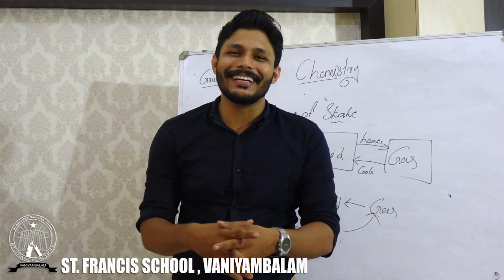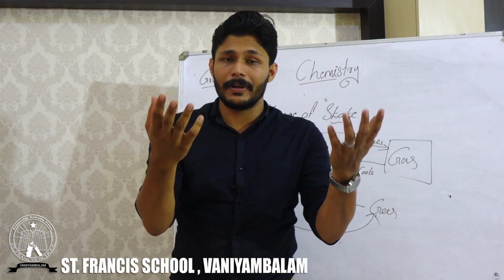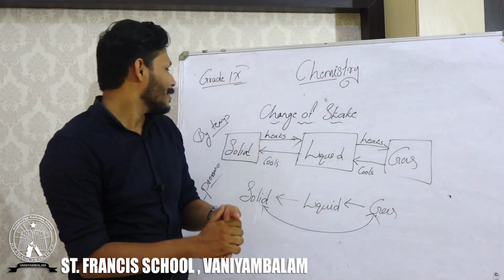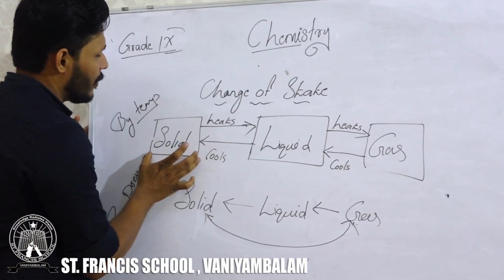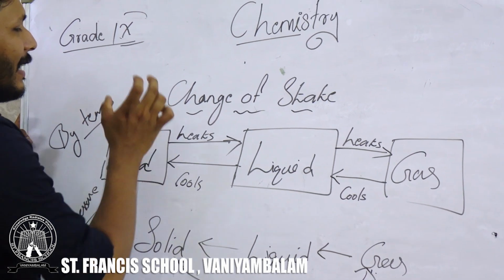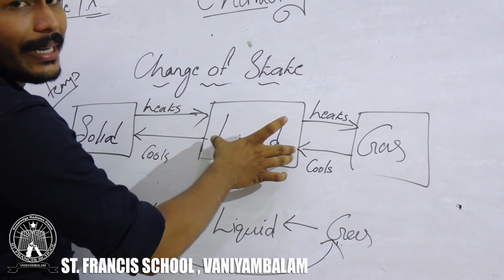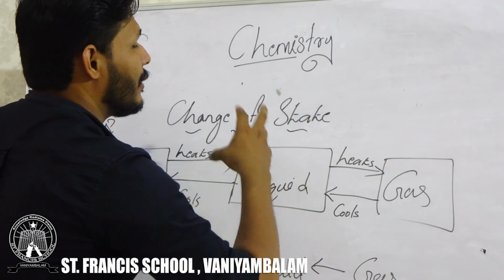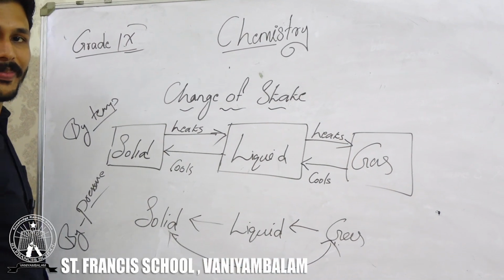Some external things have to come into it. Those things can be temperature, pressure or anything. Okay, look here. One material is there in the solid state. When this solid state material undergoes heat, it will change into a liquid state. And when it is exposed to heat again, it will change into a gaseous state.